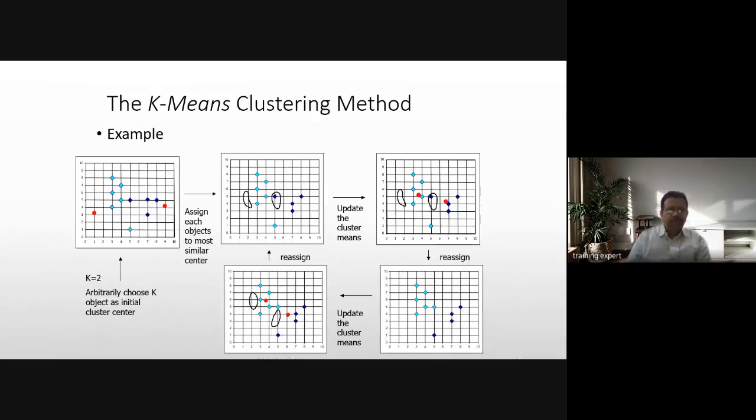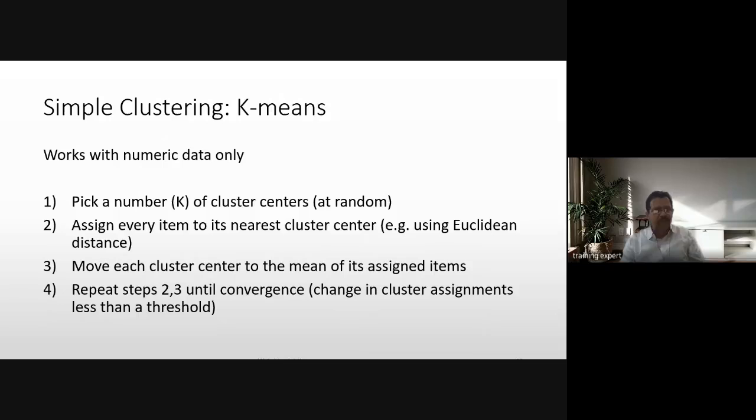Fine. Let's take an example. So we have plotted a number of points here, and arbitrarily choose k objects as initial cluster centers. Assign each object to the most similar center, right? And then update the cluster. Fine. Reassign and update the cluster. So accordingly, those points which are lying away are part of that cluster. We'll be taking an example of this. Okay. So a simple clustering algorithm, K-means.